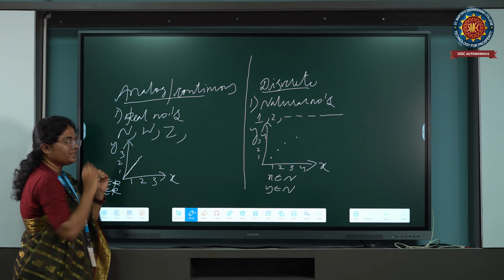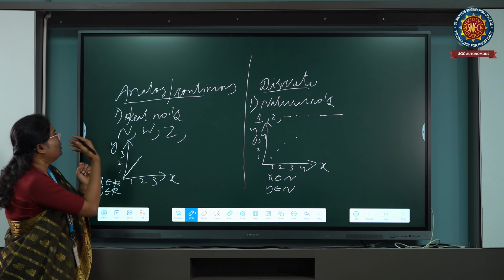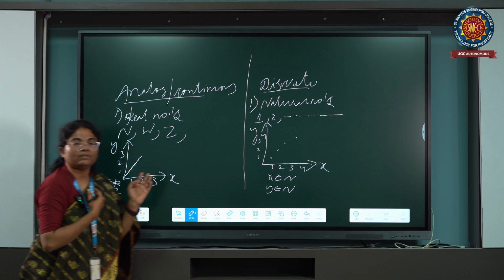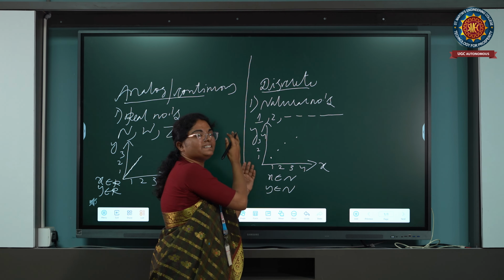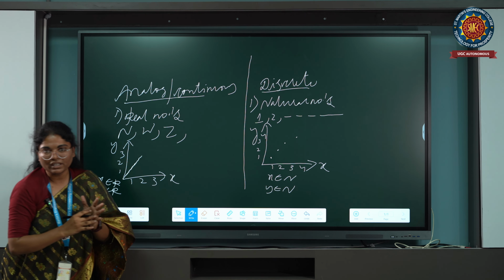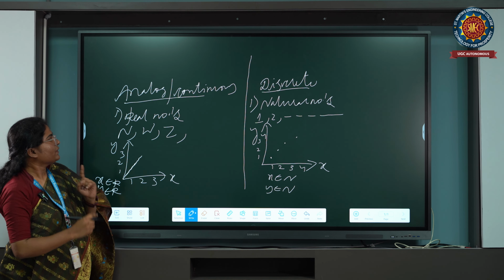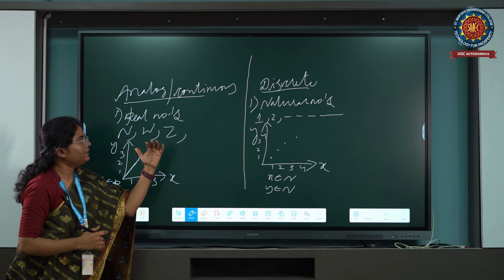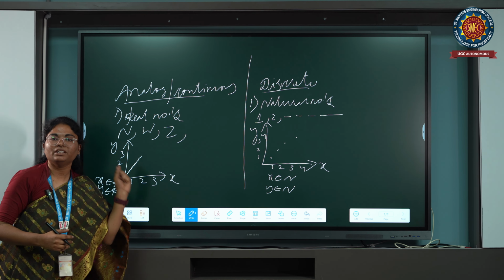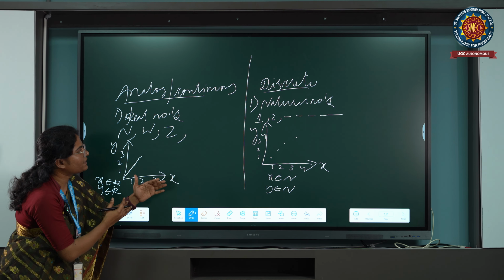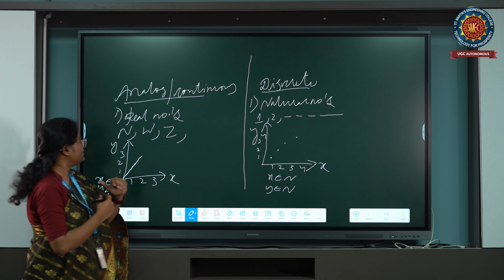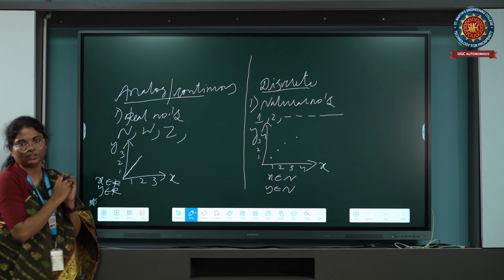By visual inspection itself, we can see that this graph is continuous. But what about the discrete? It is distinct. Okay, this is the first example. So what is the first example? Discrete natural numbers I have taken, in order to show the difference between continuous and distinct. We have clearly seen that the points are distinct, and for real numbers, it is continuous.